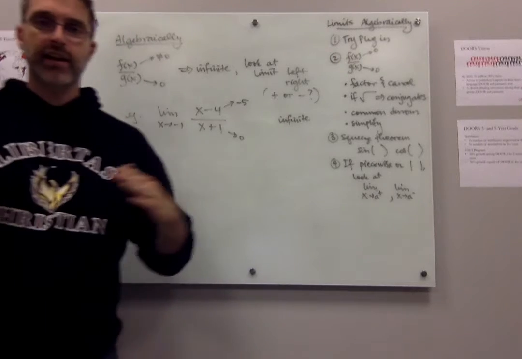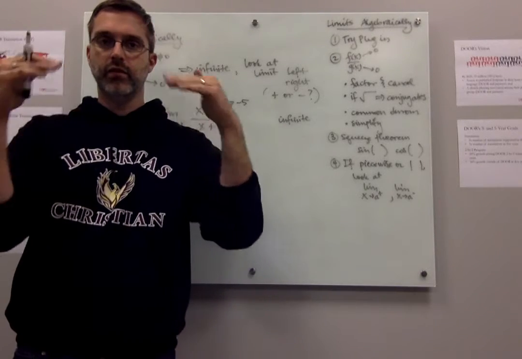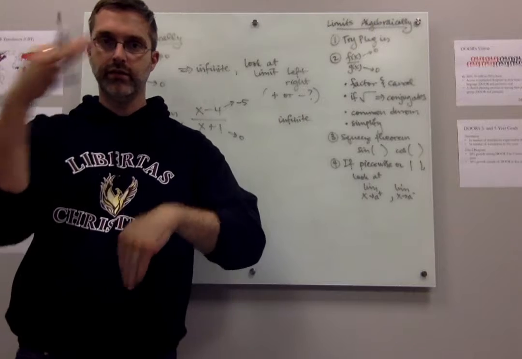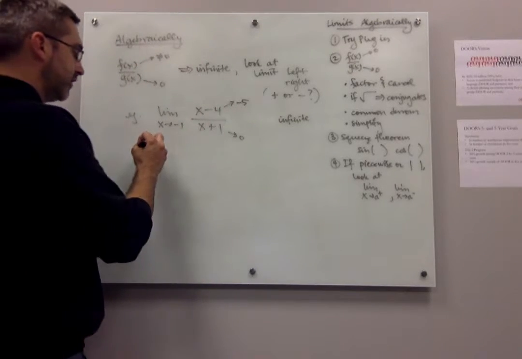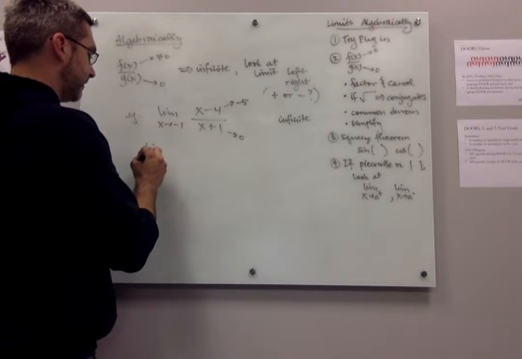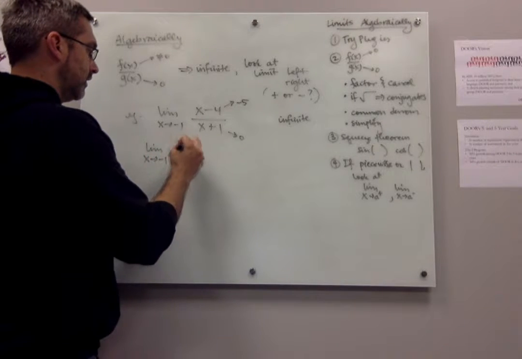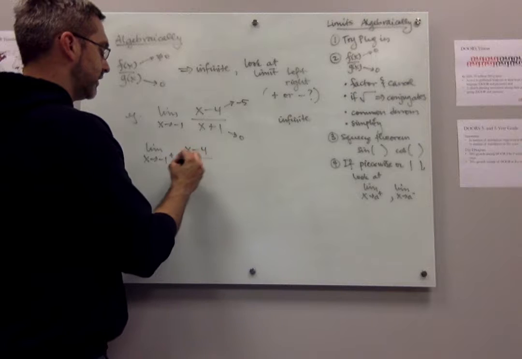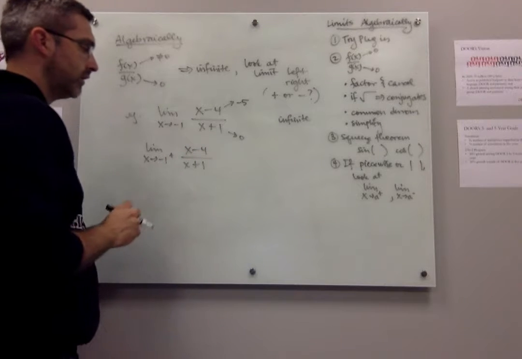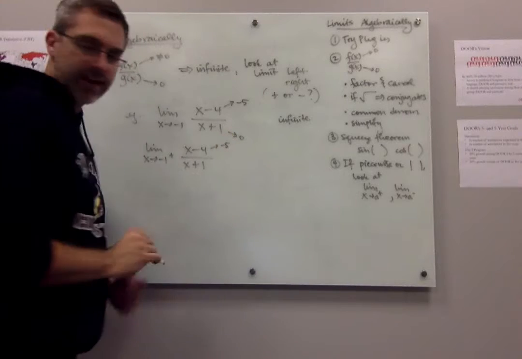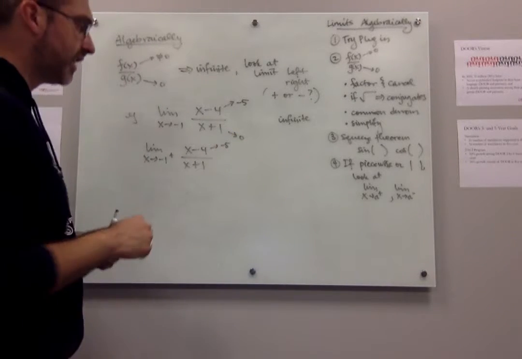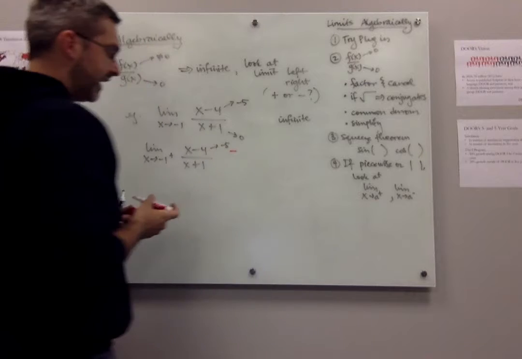But in order to figure out if it's doing this, or this, or this, or this, I have to look at what's going on from each side. So let's go from the right side first. In other words, I'm plugging in a number bigger than negative 1. So the top again is heading toward negative 5. So overall, in terms of sign, the top is a negative number.